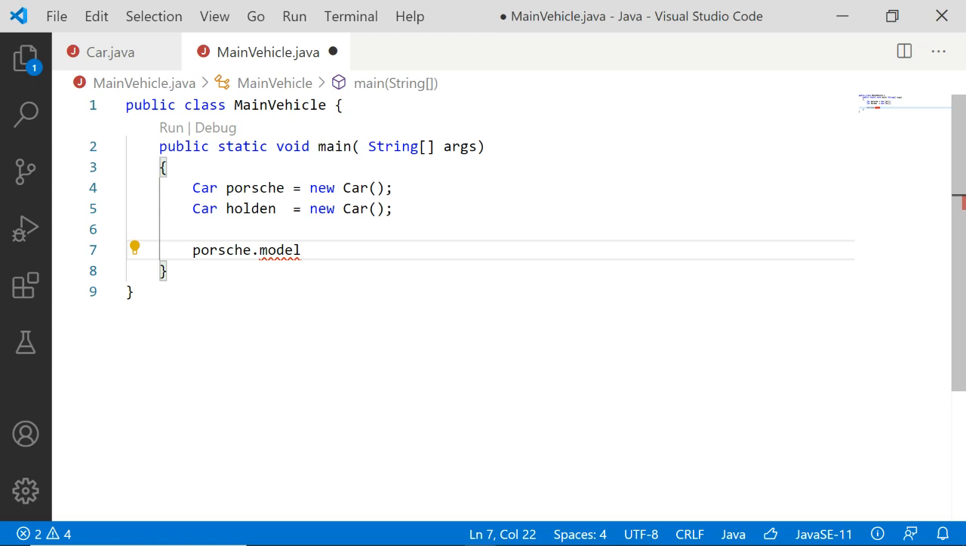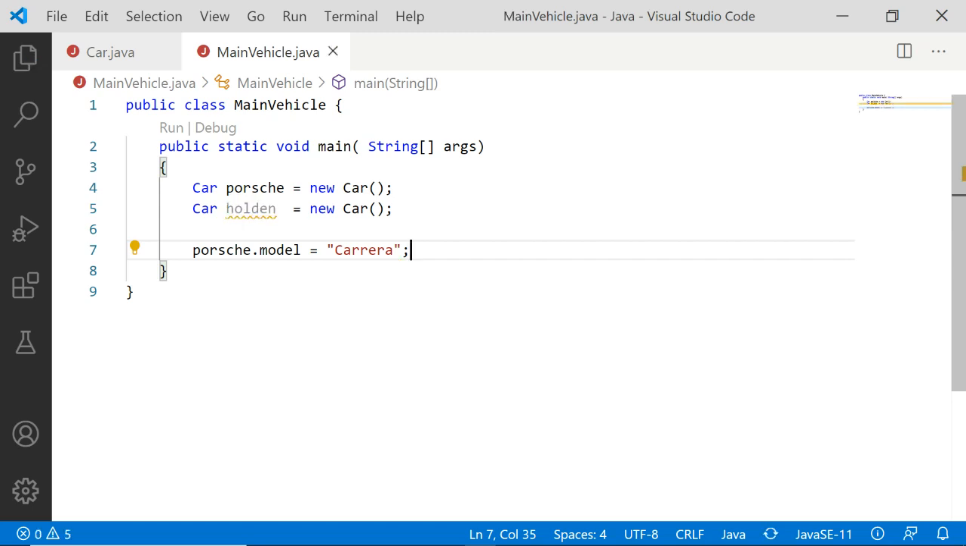Porsche.model. So for the Porsche car, only for the Porsche car, I'm setting this model attribute to, let me set it to Carrera. It's the name of the model. So Carrera. Fine. I just accessed it.